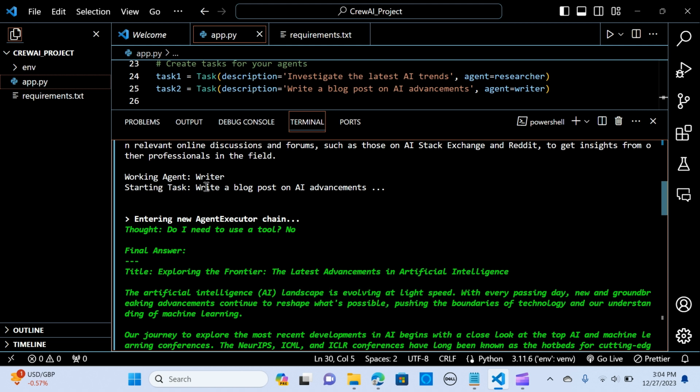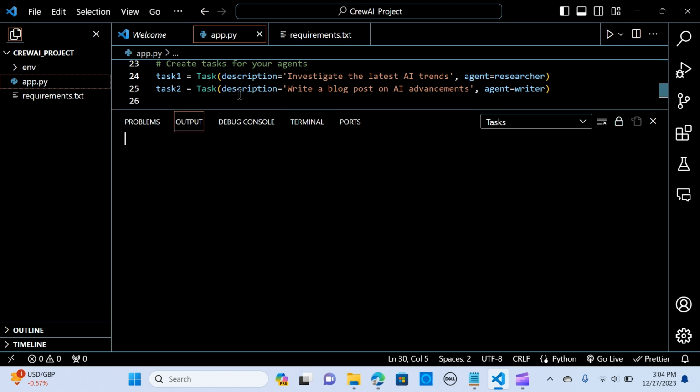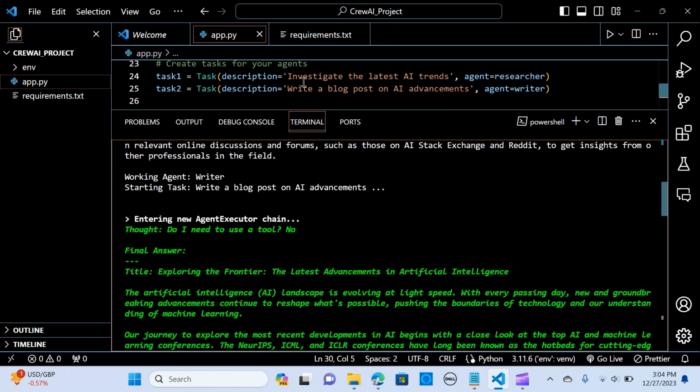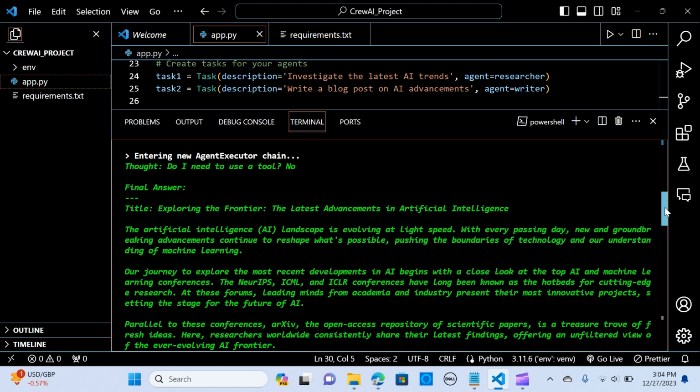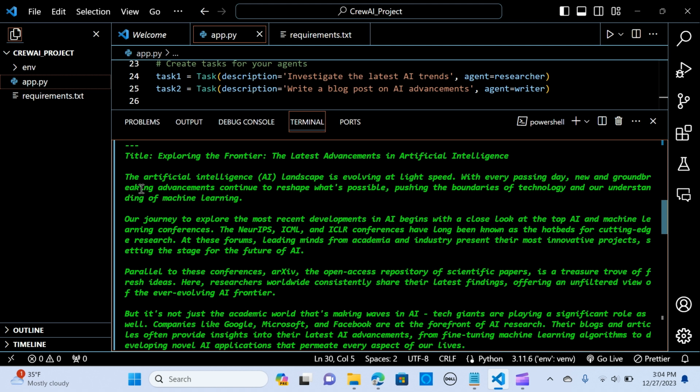So starting task, write a blog post on the AI advancement. It's completed the first task and is doing the next task. Do I need to use a tool? No. So, exploring the frontier, the latest advancement in artificial intelligence, and it's giving me the exact answers.